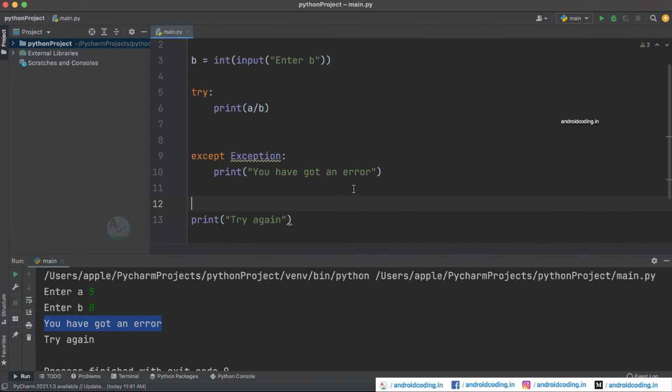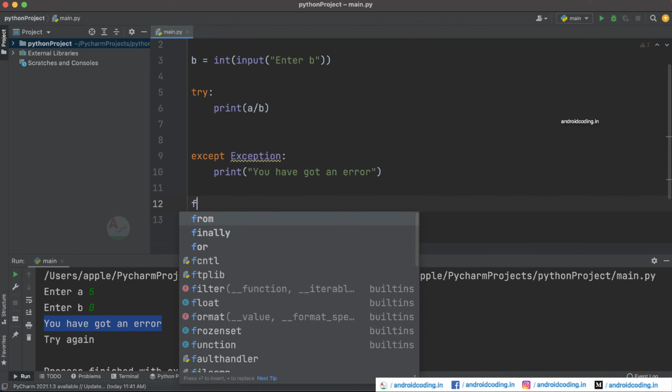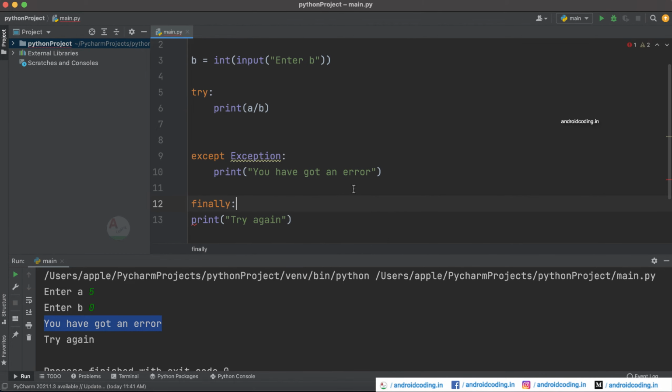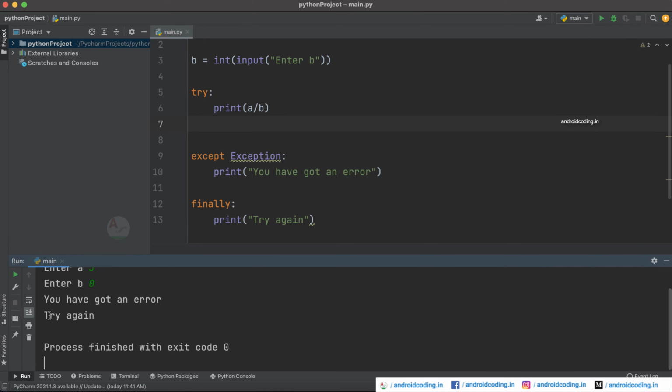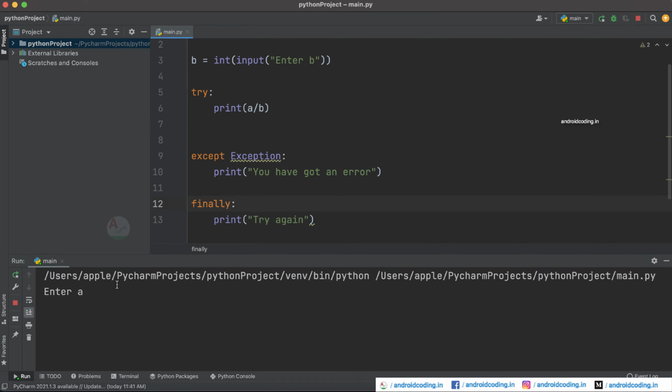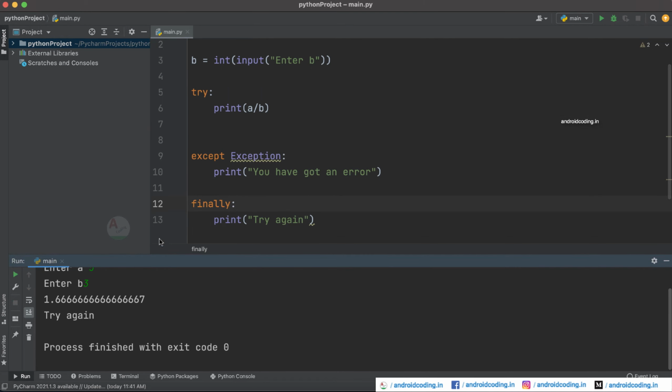So there is also a block called finally. Here, if you specify the print statement, it does the same again. So the finally block of code will get executed irrespective of the situation here. So even if there is a crash, you will be getting try again, and even if there is no crash also, you will be getting try again.